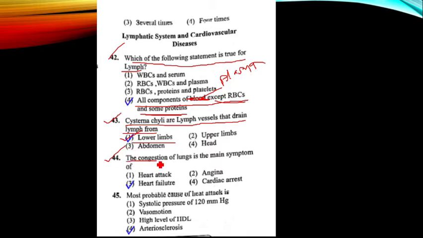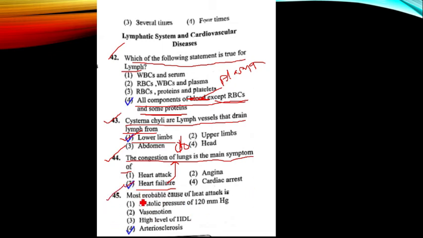Question number 44, congestion of lungs is the main symptom of heart failure. In congestion of the lungs, we can see an increase of fluid quantity in the lungs, and because of that, we can see enlargement of the lungs. Hence, question number 44, option 3 is the correct answer. Heart failure may lead to congestion of lungs, hence heart failure is also called congestive heart failure.